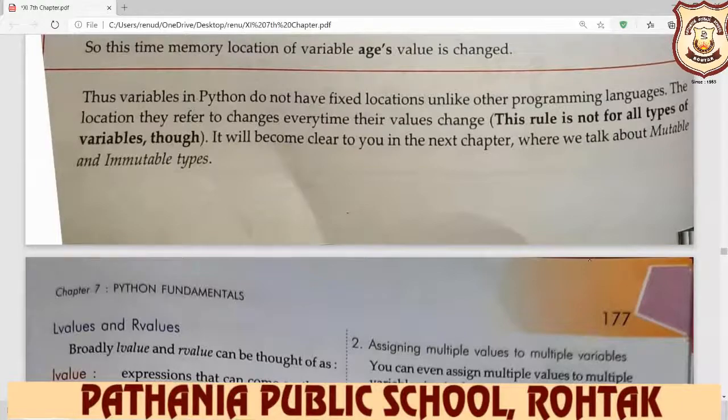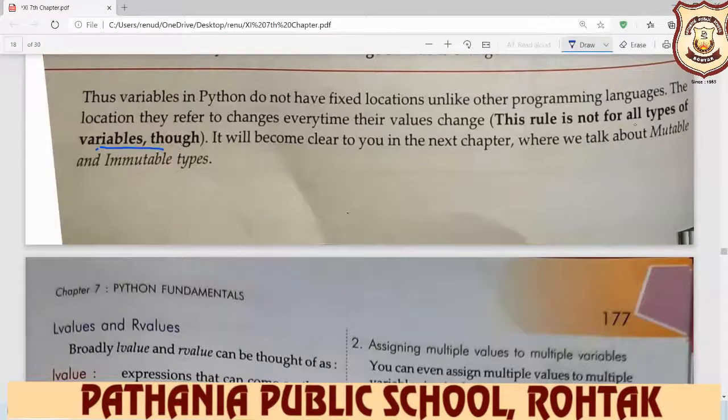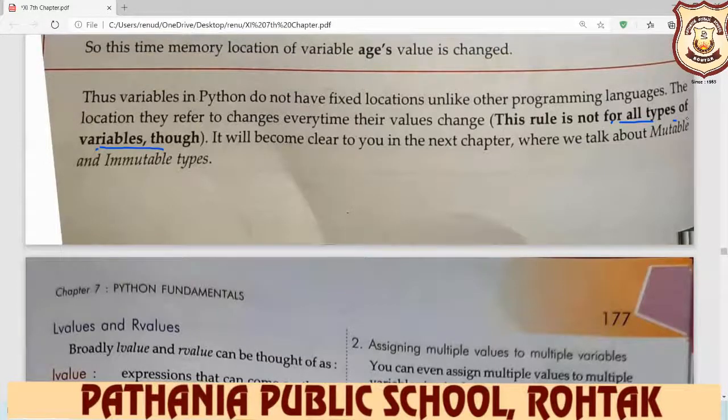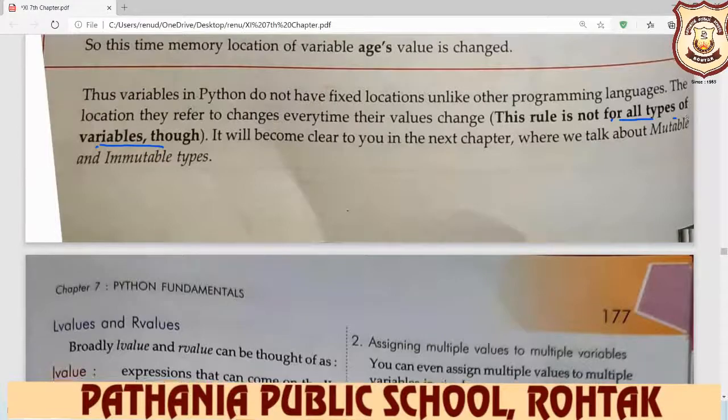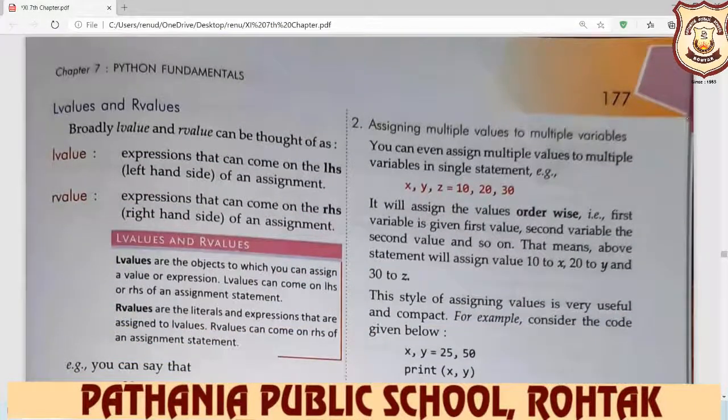This rule is not for all types of variables. It does not apply to all types, such as character values or string values; it is only for numeric values and some other types. It will become clear to you in the next chapter, where we talk about mutable types. We'll learn later. So now the next topic is L value and R value.